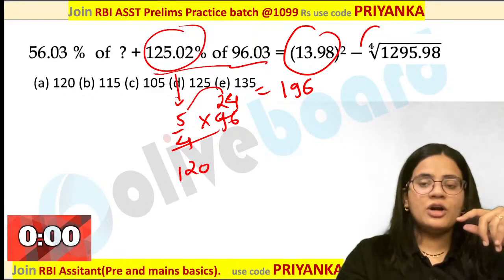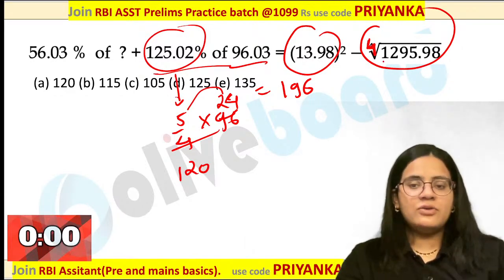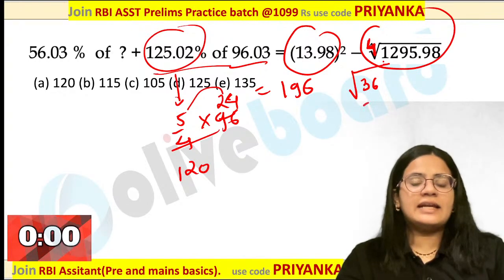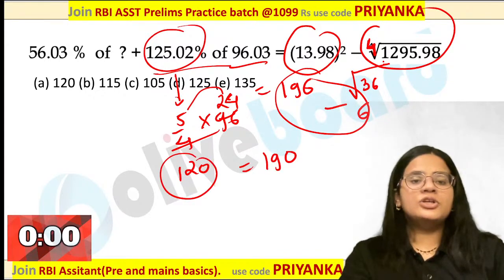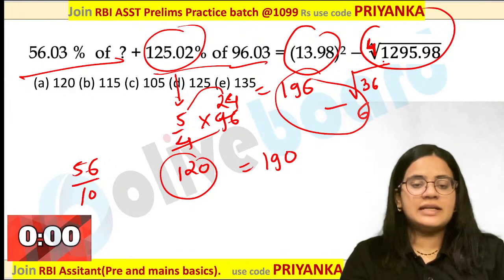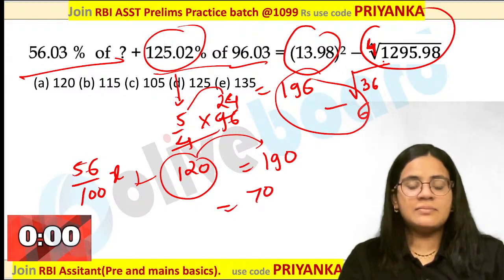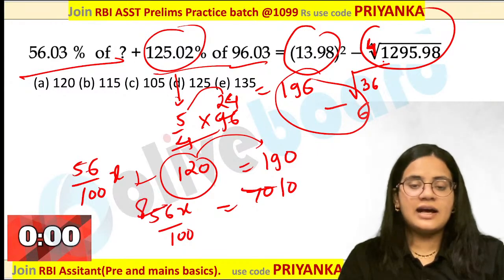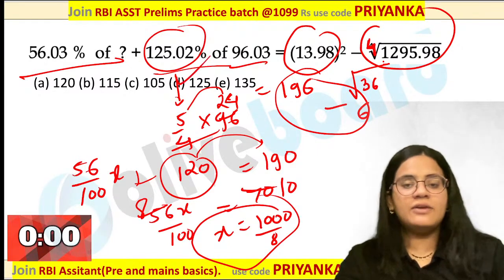Now for this, when you want the fourth root, it is not square root, it is fourth root. So first you have to take the square root value, which is 36. Again take the square root of that, that is 6 over here. Muskan, are you getting it? 196 minus 6, that is nothing but 190 over here. This is 120. You have to calculate 56% of x. So when you are taking it on the other side, this will become 70 and this is nothing but 56x by 100 over here. So 7 10s are, this is 7 8s are. X value is 1000 divided by 8, that is nothing but 125 would be the value.